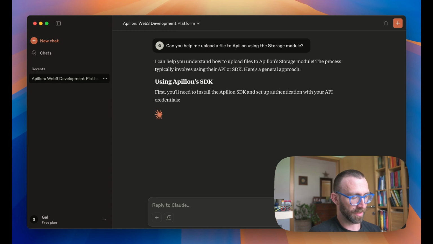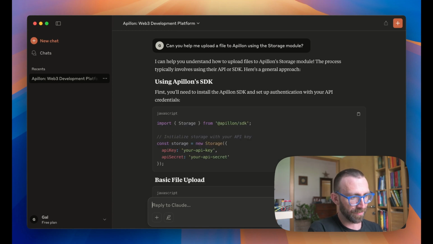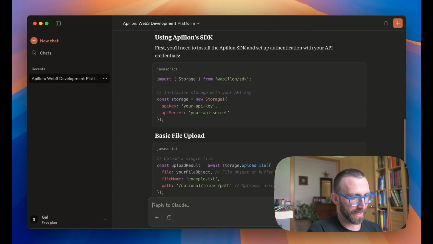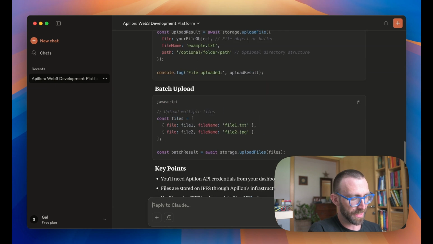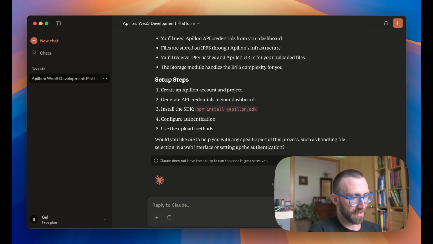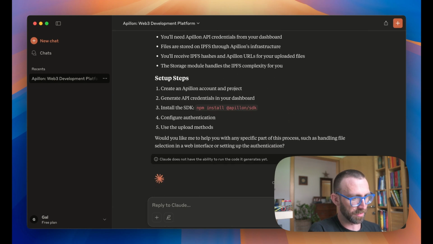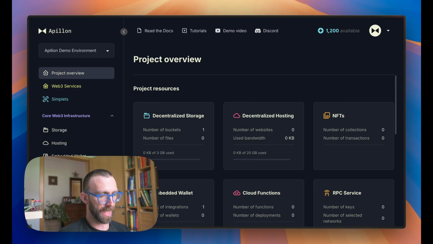Realistically, Claude can help us understand, and it can even provide specific pieces from our documentation, but it's still going to take some code. So now we're going to do it a little differently. Before we go and add MCP tooling within the context of Claude Desktop, so before we start using Apillon MCP server, we have to make sure that we have a few things.